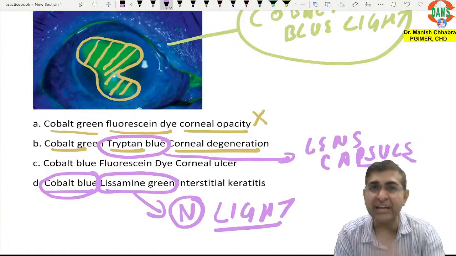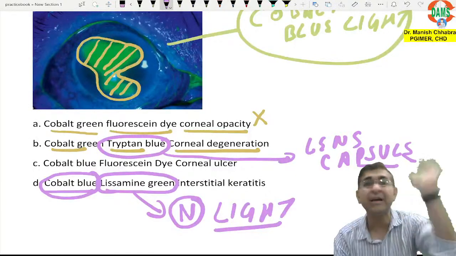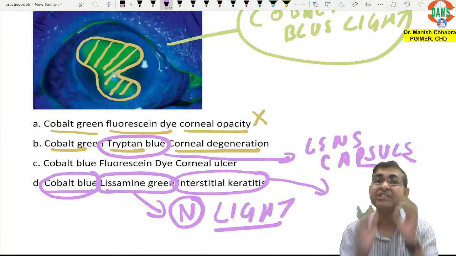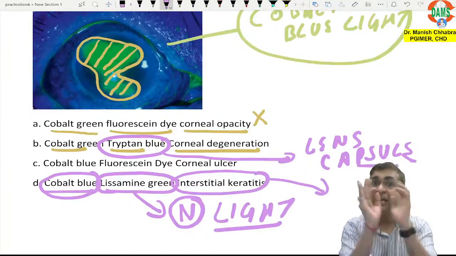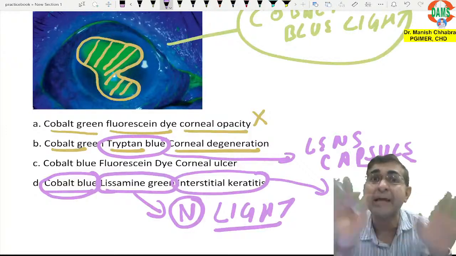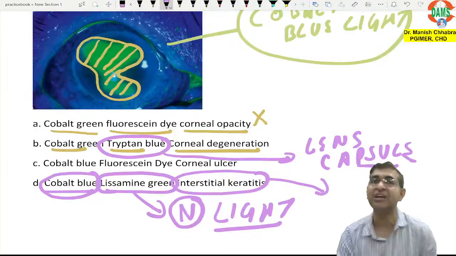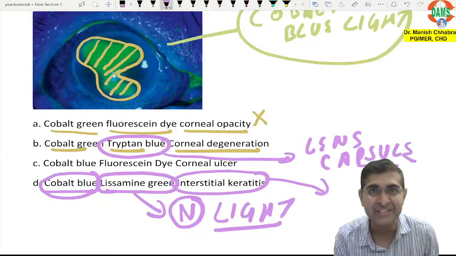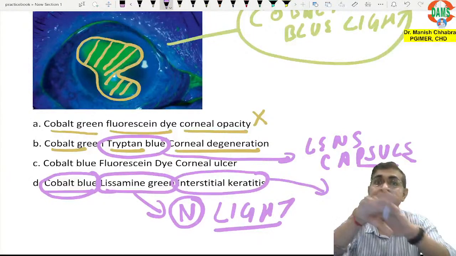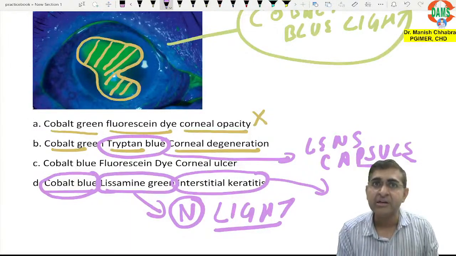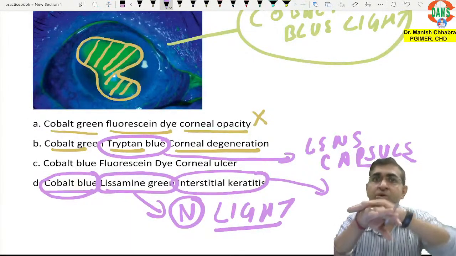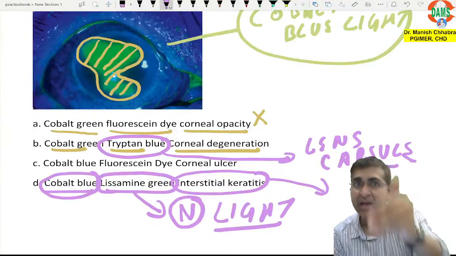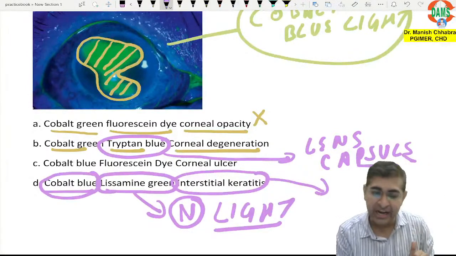You don't use any filter. And what is interstitial keratitis? My dear friend, interstitial keratitis is inflammation of the stroma without epithelial defect. If there is no epithelial defect, how is the dye going to enter inside the cells? Ultimately, there has to be some defect, no? If there is some compromise of the epithelium, only then will the dye enter inside the cells.